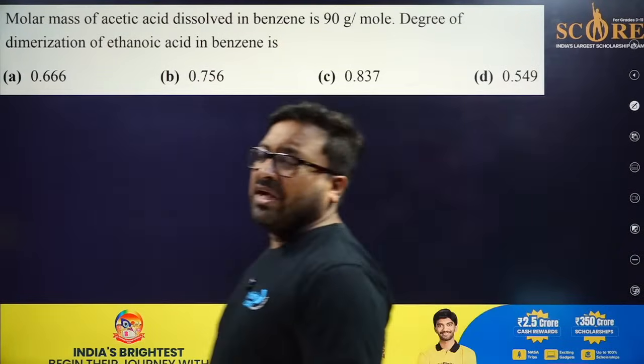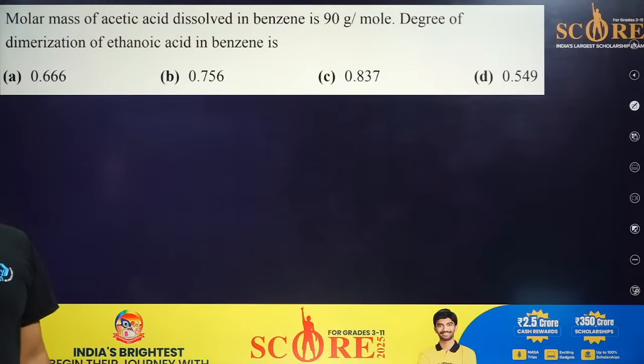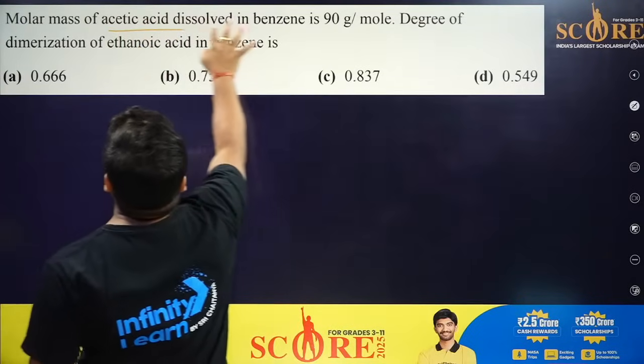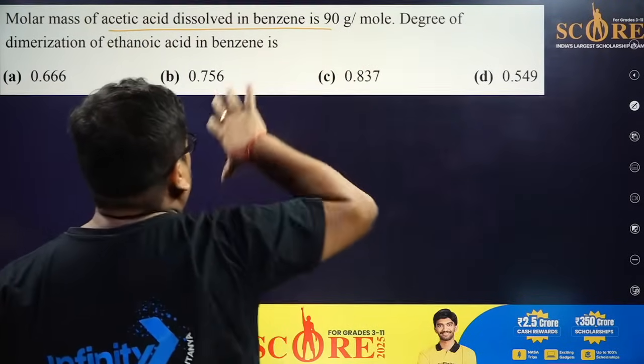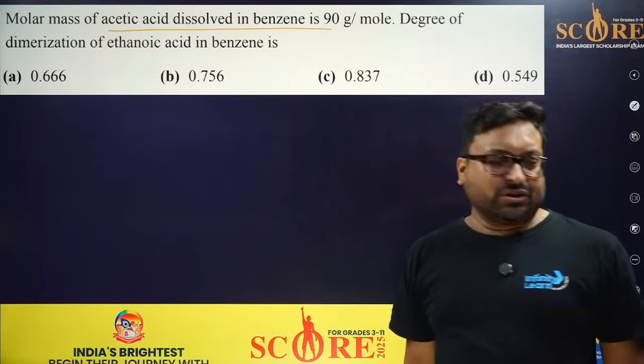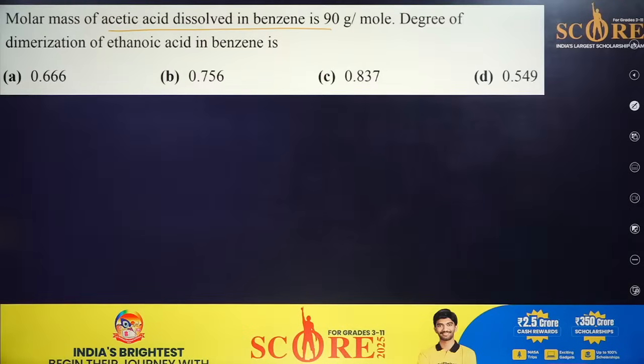Please everyone, try to answer this. This is a very good question. It will require time, so please study. Molar mass of acetic acid in benzene is 90 gram per mole. Okay, so degree of dimerization. Please solve this question. This is a very fantastic question, and this will take time.